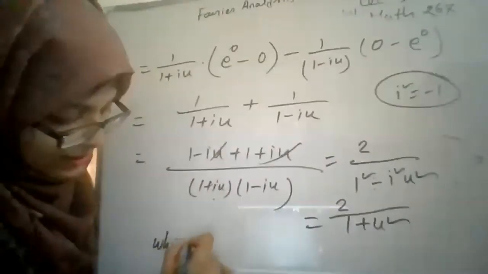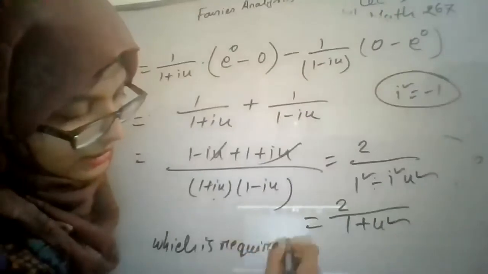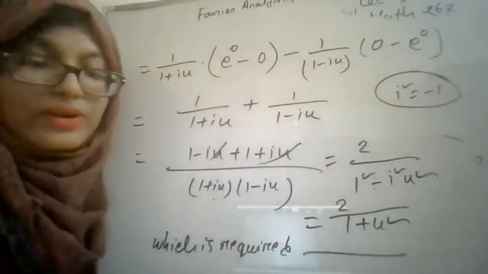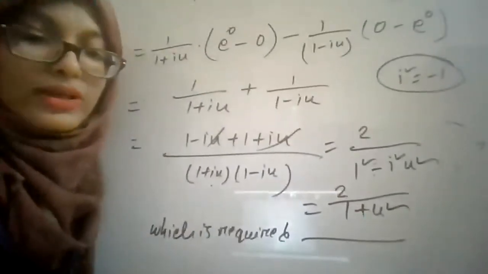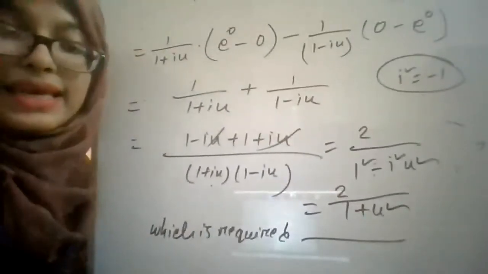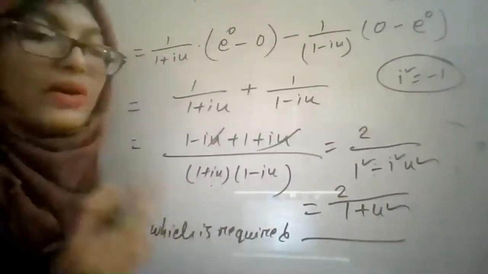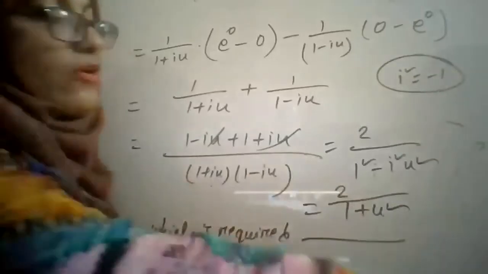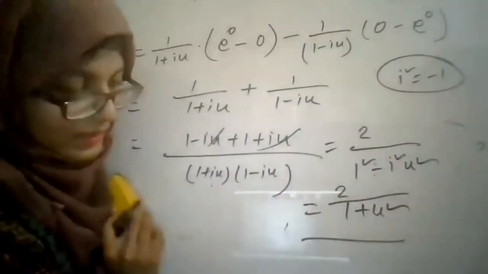The required Fourier transformation of our given function f of x is equal to e to the power minus modulus of x. Here basically the calculation is very simple, and one thing is important, that is the consideration of function f of x for the interval minus infinity to 0 and 0 to plus infinity.